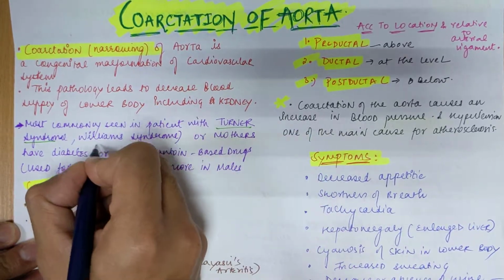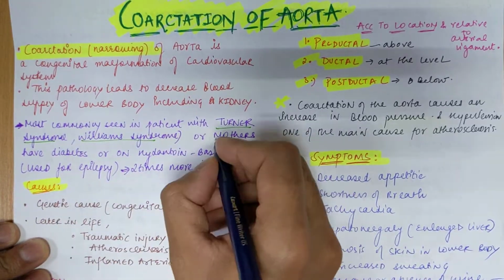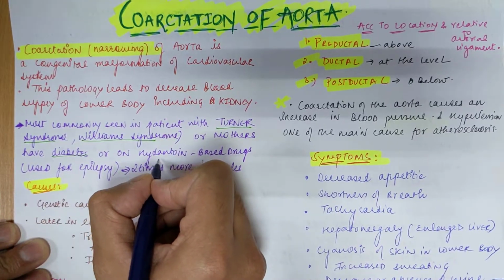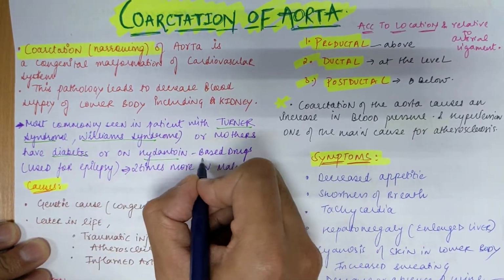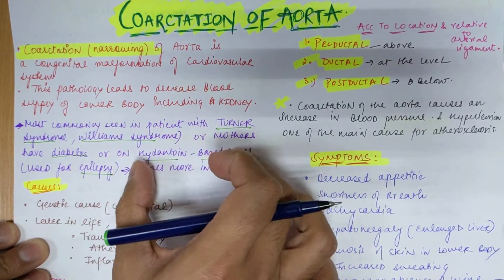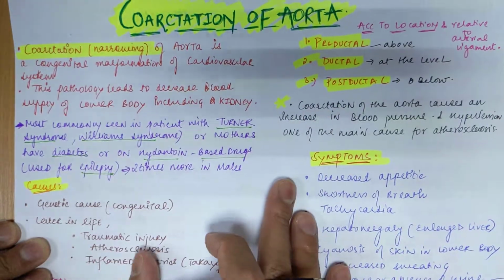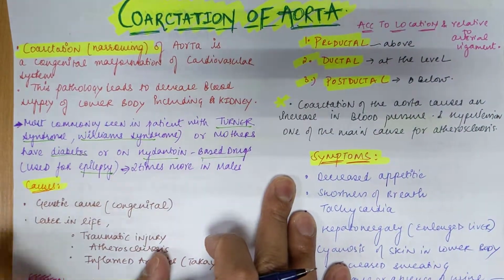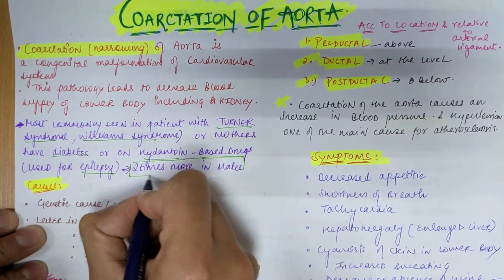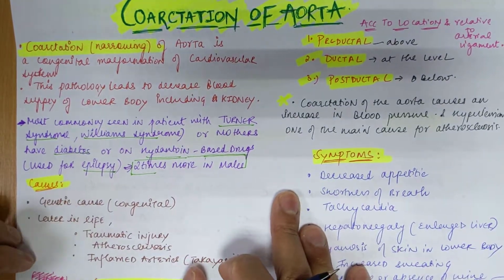Turner syndrome and Williams syndrome, or the mothers who have diabetes during their pregnancy, or they are on hydantoin based drugs. These drugs are used for epilepsy. So if the mothers are on these drugs, then there are chances of development of coarctation of aorta in the infants. And it is more common in males, that is 2 times more in males as compared to females.